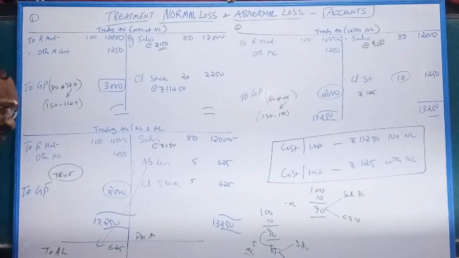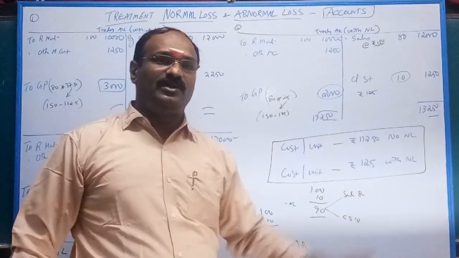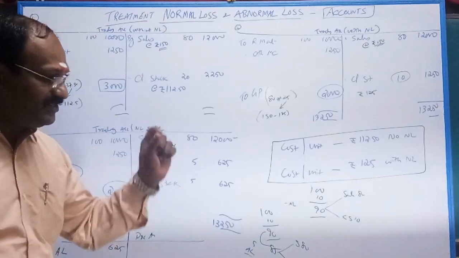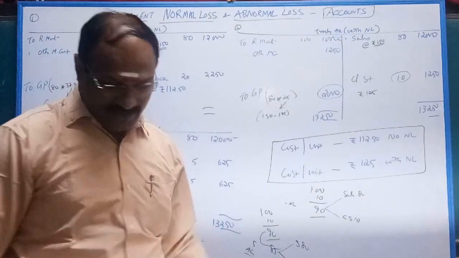This is the treatment of normal loss as well as abnormal loss. I will explain with the journal entry, a small journal entry. Okay, note it down.